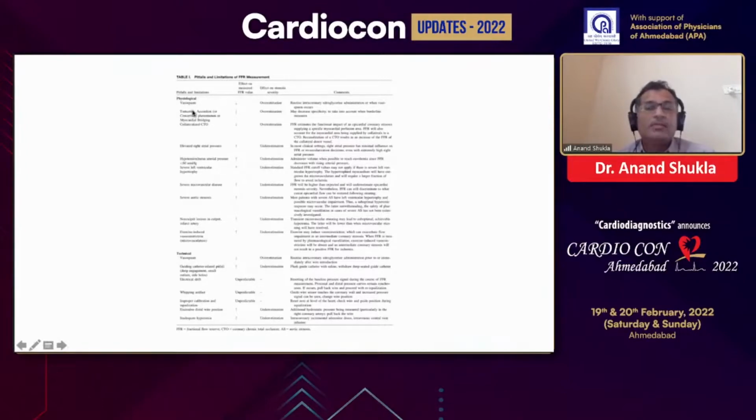Enumerating: if I am seeing the FFR from the other angle, that's why I am mentioning it. It may overestimate or underestimate in vasospasm, tortuosity, elevated right pressure or right-sided heart failure. If during the FFR measurement your mean systolic pressure is less than 60, then it underestimates the FFR. Hypertension, left ventricular hypertrophy, microcirculatory dysfunction, aortic stenosis.